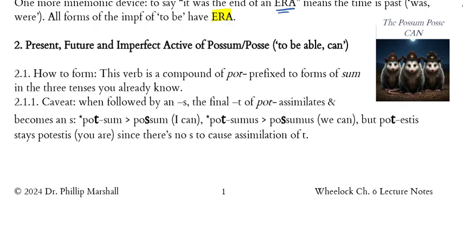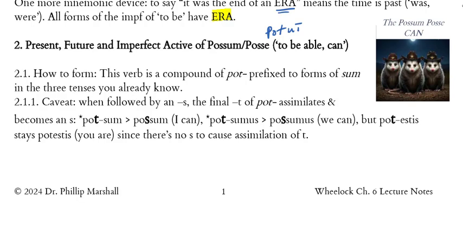Those are the first 2 principal parts. Potui is the 3rd principal part. And this verb has 3 principal parts. Okay, so if you can remember the possum posse can, you can remember that this verb means to be able to, or can. Now, how do we form the forms of to be able in Latin?